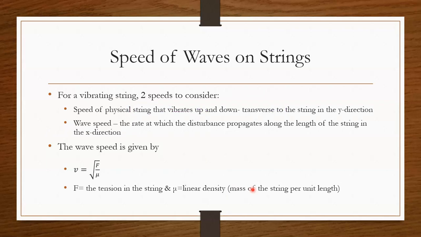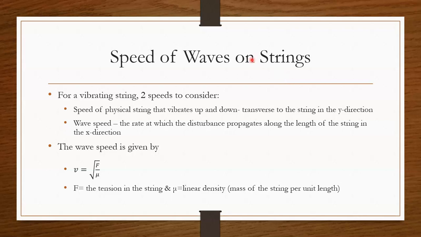Now we continue with the speed of waves on strings. As I said earlier, waves on strings usually exist in things such as musical instruments that have a string. When you pick or strum the string, you will hear some sound produced. So that was wave on string.